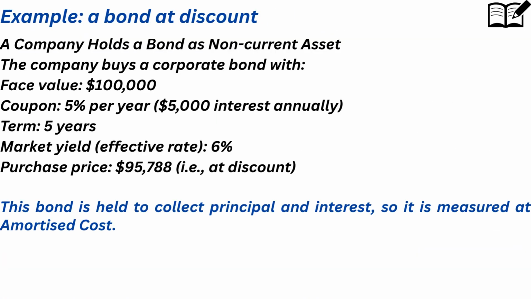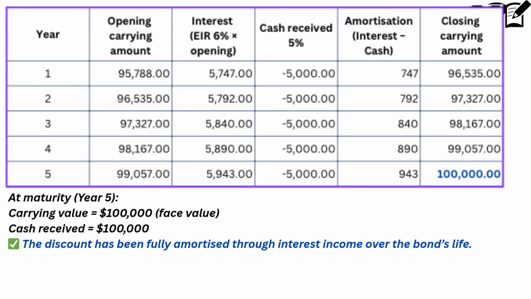For easy understanding, let's go through a simple case of a bond at discount. The company buys a corporate bond with face value $100,000. Coupon, 5%. Term, 5 years. Market yield, effective rate, 6%. Purchase price, at discount, $95,788. This bond is held to collect principal and interest, so it is measured at amortized cost.